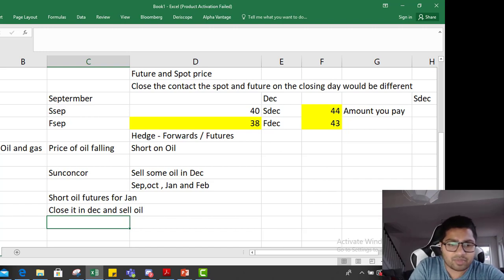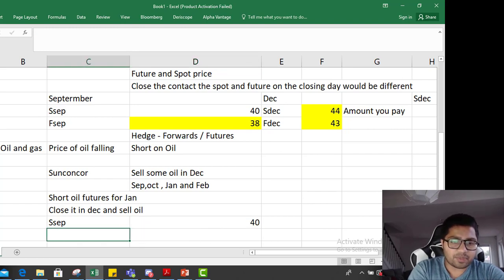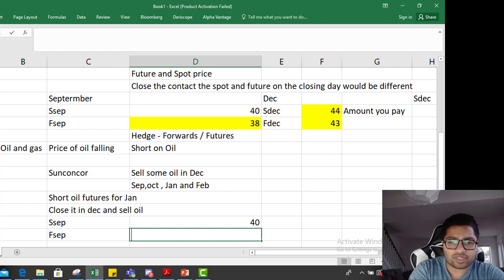So let's put some numbers in. Let's say the September crude price: the spot price in September for crude was 40 bucks. The futures price in September was 38.